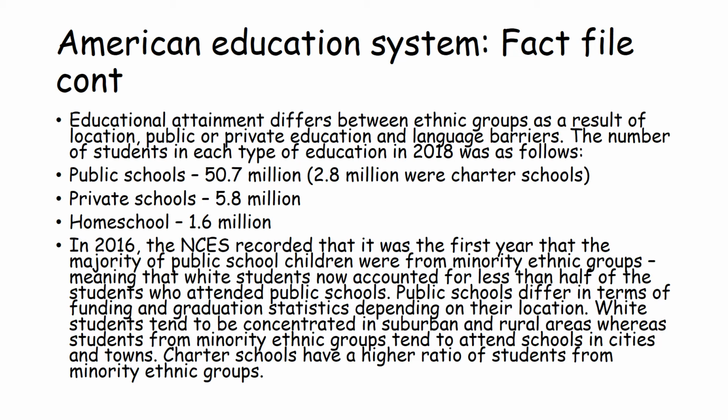Now in 2016, the NCES also recorded that it was the first year that the majority of public school children were from minority ethnic groups. So that meant that white students now accounted for less than half of the students who attended public schools. Now public schools differ in terms of funding and graduation statistics depending on their location. White students tend to be concentrated in suburban and rural areas, whereas students from minority ethnic backgrounds tend to attend schools in cities and towns. Now charter schools have a higher ratio of students from minority ethnic backgrounds, because remember, charter schools can hire teachers that maybe aren't as qualified as other schools.